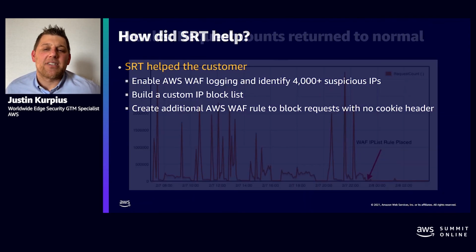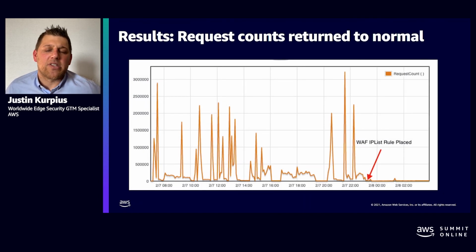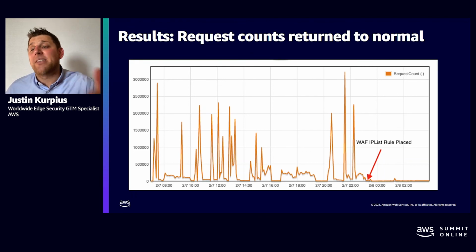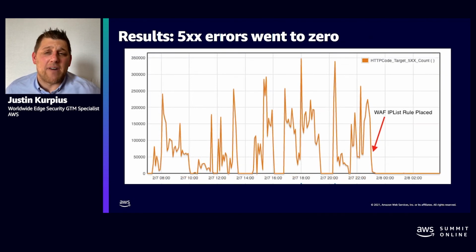So the outcome of this, and I'll show this in a few different slides. If you look here, you can see before the event, a lot of requests coming in, spiky requests causing the problem. When SRT implemented the IP list rule, you can see at the end of this where the arrow is, the problem with requests goes away. Another view of this is the 5xx errors. Again, as the event was happening, not good, bad experience. And when SRT finally helped our customer put the fix in place, it goes to virtually zero.